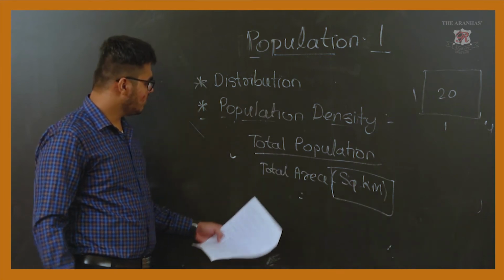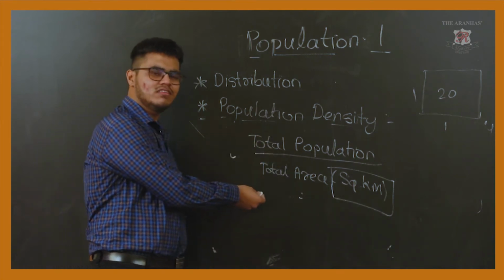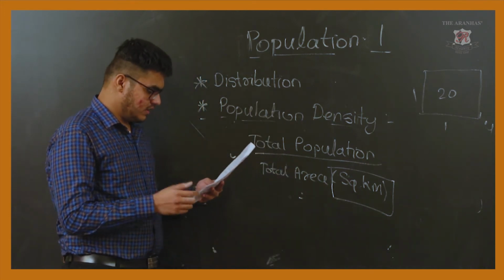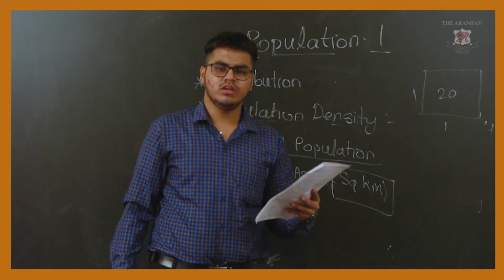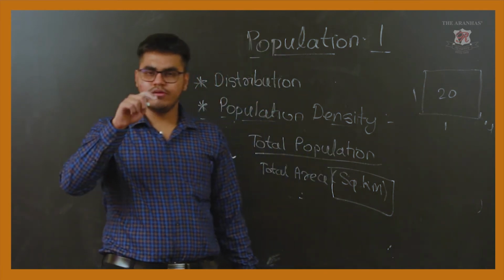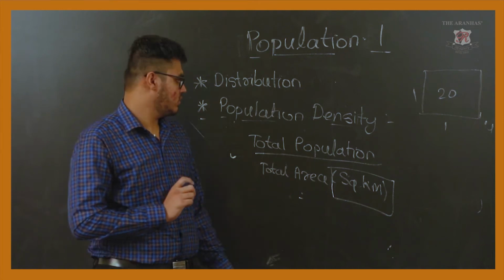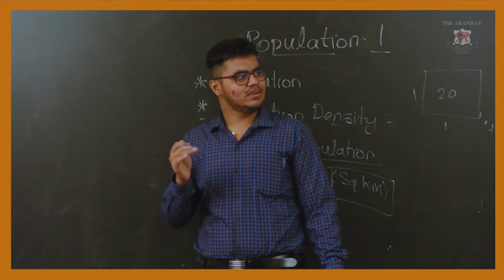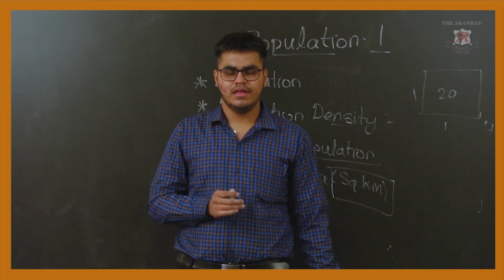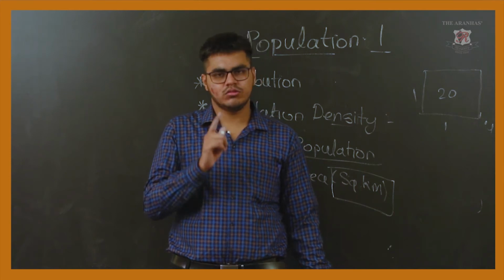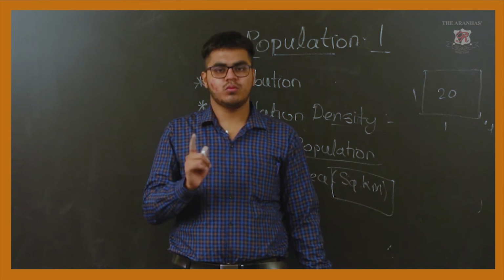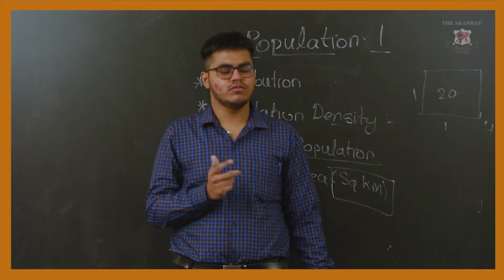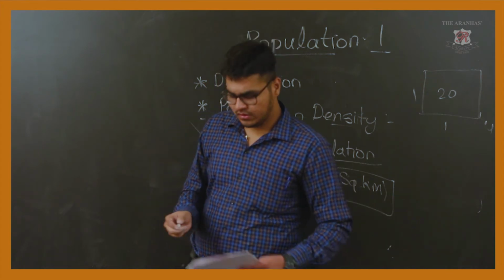Next, in simple words we can say that population density is the man-land ratio, correct? It expresses the man-land ratio in an area. Now if you look at table 1.1 given in the book, what does that table show? The table shows the 10 most populous countries in the world. They have given China, India, USA. The most populous country in the world is China. The second most populous country is India, around 1.35 billion. Next, the third one is USA.